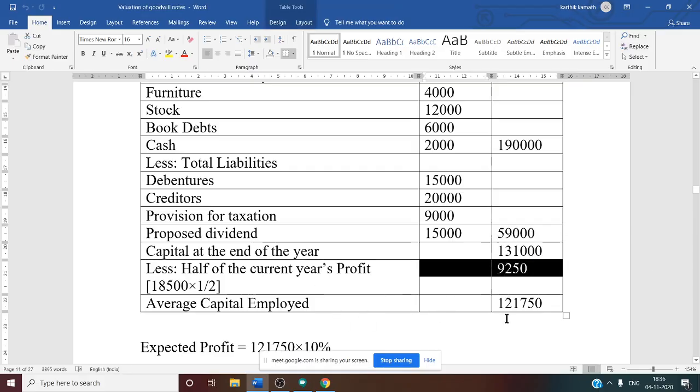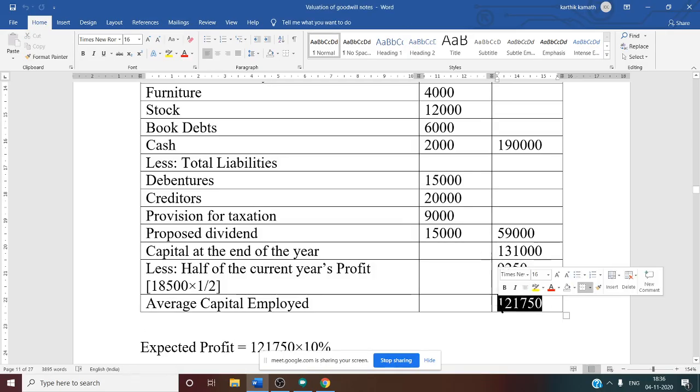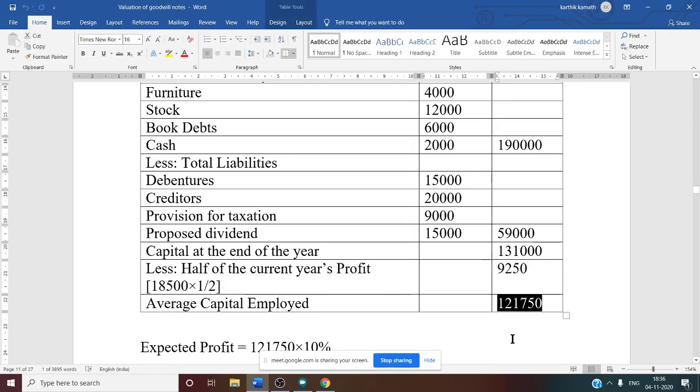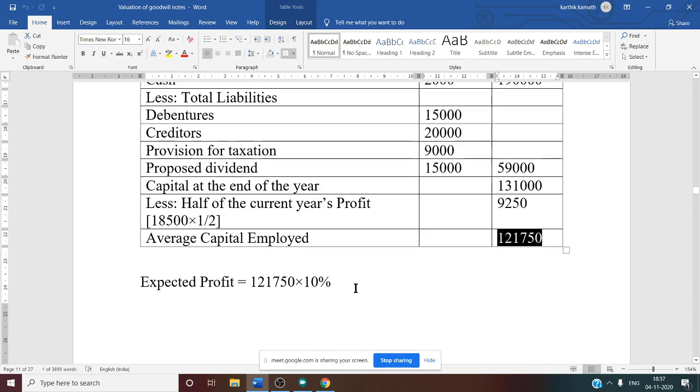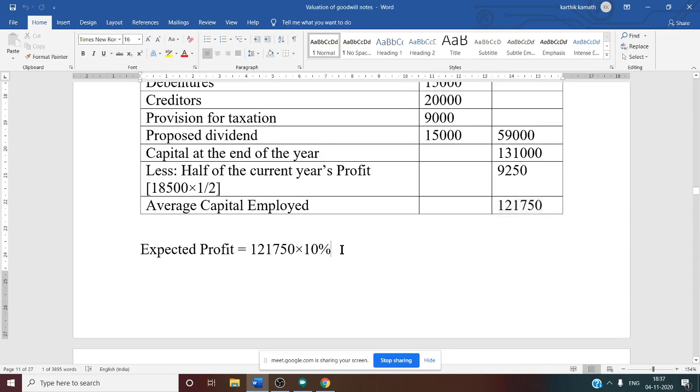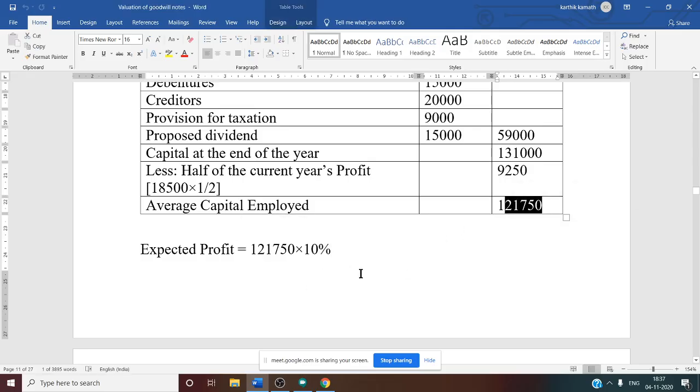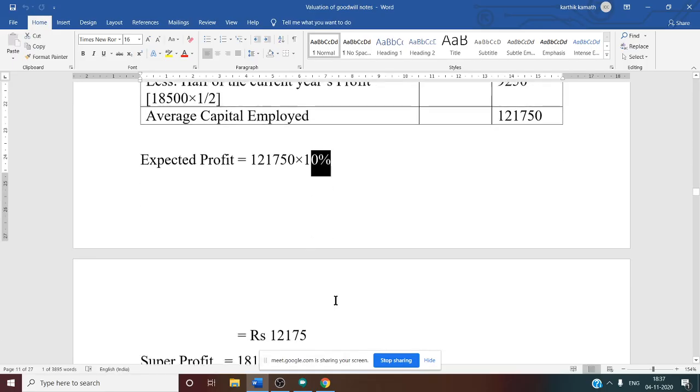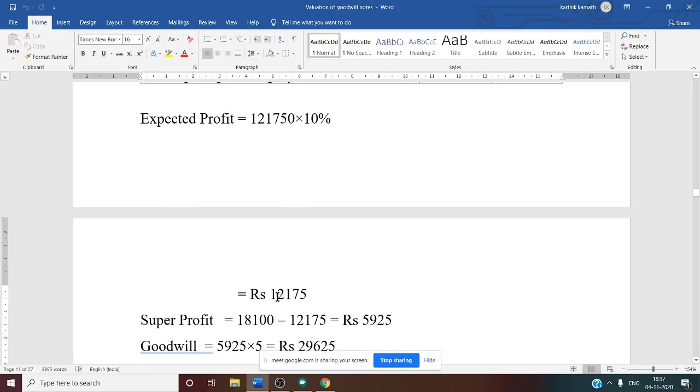So the average capital employed, final answer, is 1,21,750. That is nothing but capital employed minus half of the current year's profit: 1,31,000 minus 9,250. Yes. After knowing the average capital employed, you can easily calculate expected profit. That is average capital employed into expected rate of return. 1,21,750, this answer, into the expected rate of return, that is 10% given in the question. So the expected profit answer is 12,175.